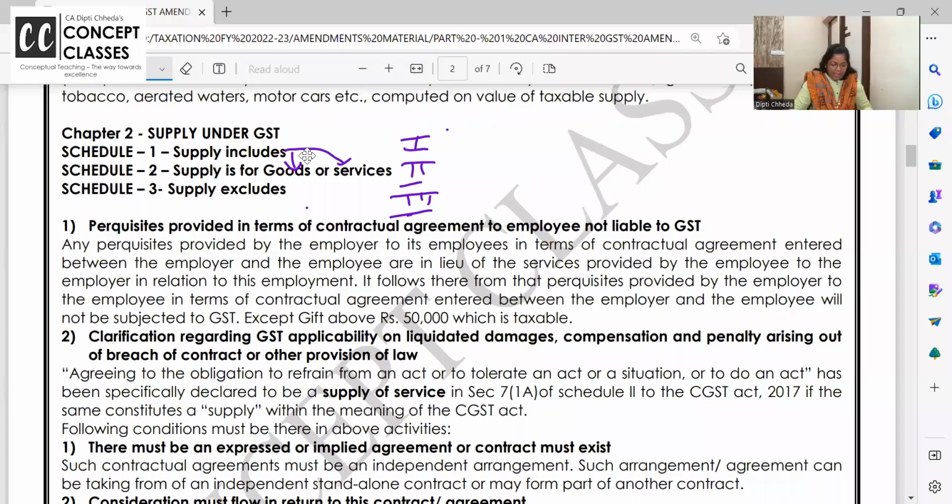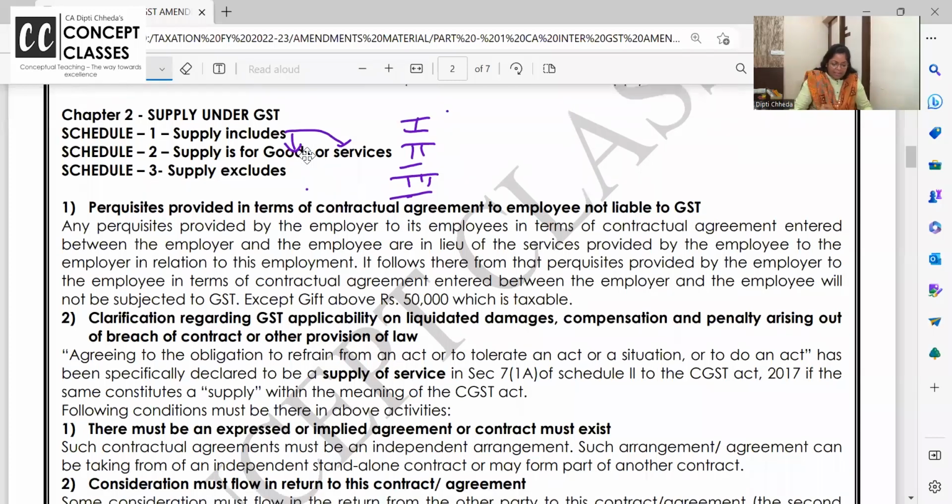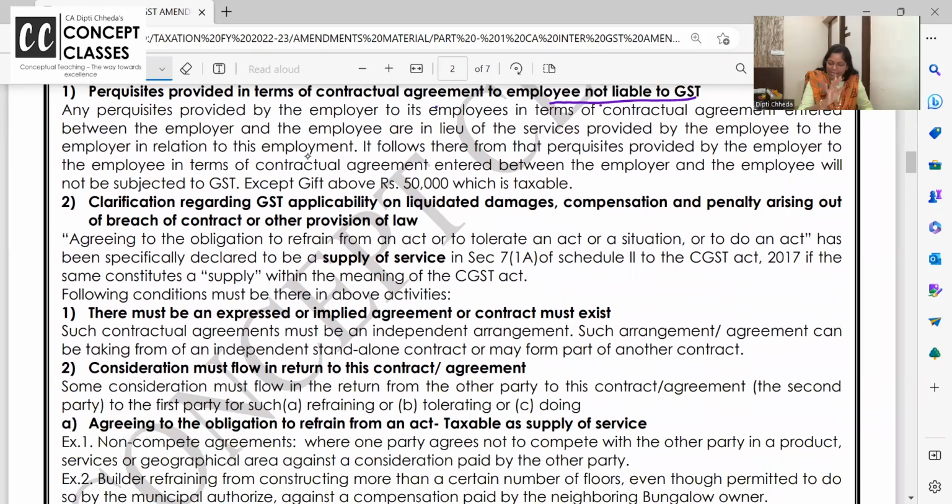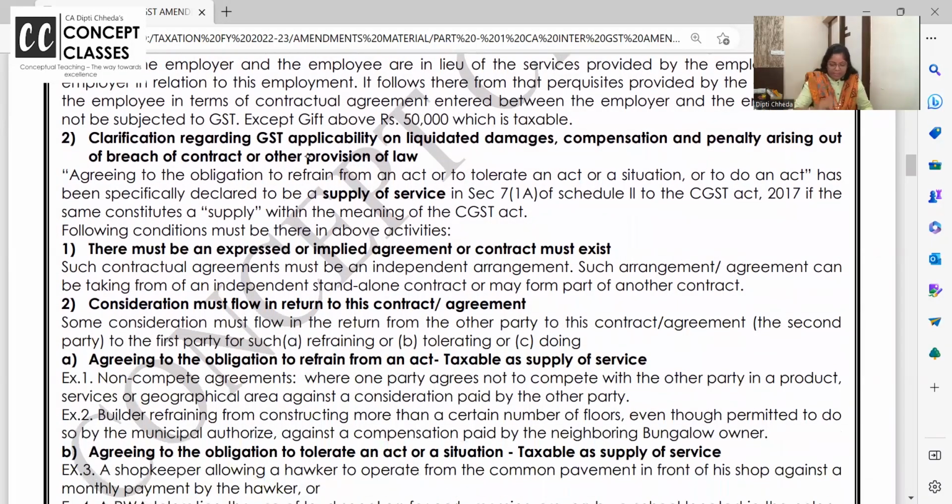Okay, let us read the first one now, dear students. Okay, it says that perquisites provided in the terms of contractual agreement to the employee not liable. Okay, sorry, this one I will leave, we will read it later, otherwise we will divert from the topic.